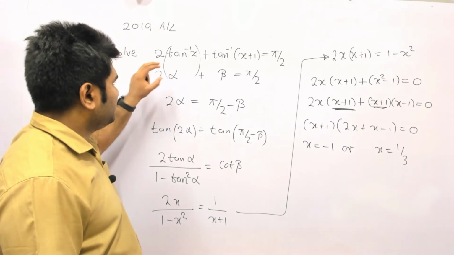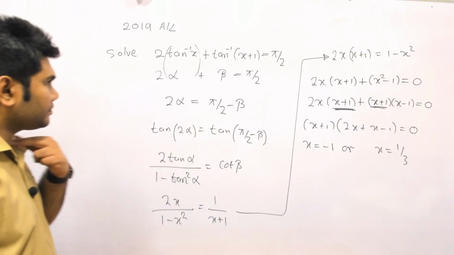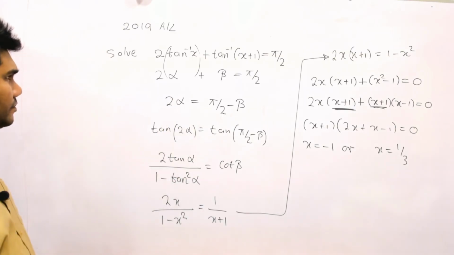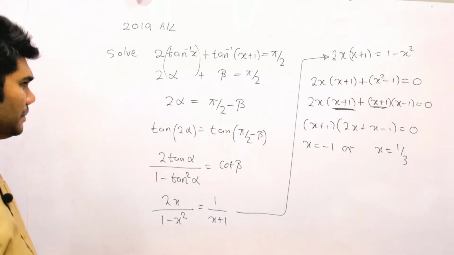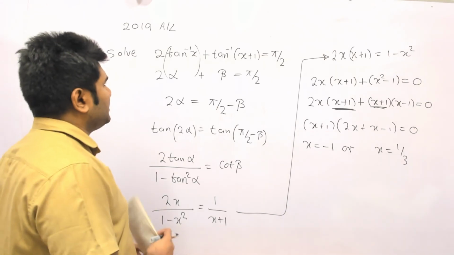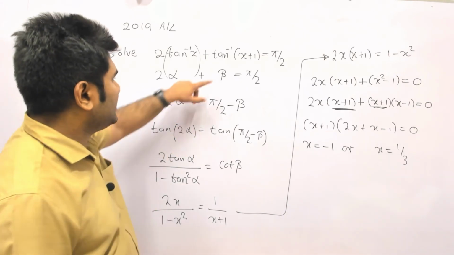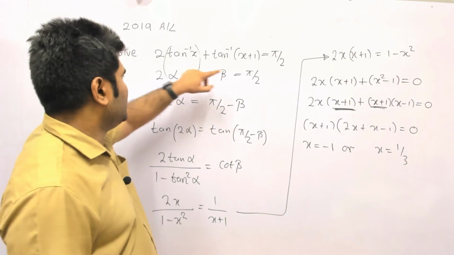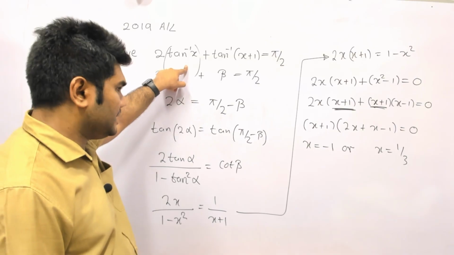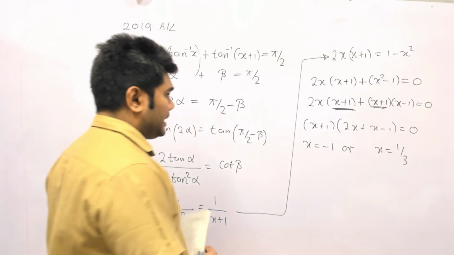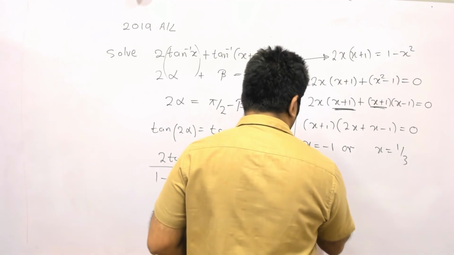It can happen. Sorry, but I don't think the minus 1 will actually satisfy the equation. Let's check. So if you put here, that's 0, and then this is going to be minus 1. So tan inverse of minus 1 is going to be minus pi over 2. So this is not satisfying. Okay, so it doesn't satisfy.